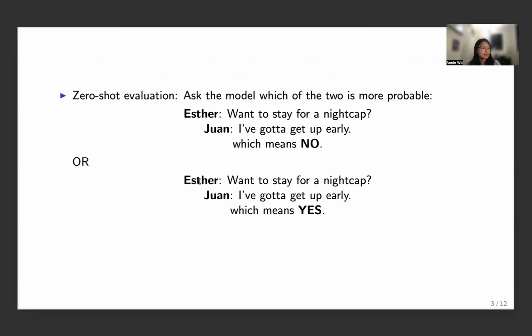In the paper, they test LLMs' abilities to understand implicatures in several ways. One of these is zero-shot evaluation, where we directly ask the model which of these two is more probable. We repeat the exchange, and then we say which means no, or which means yes, in terms of assigning Juan's implied answer to a yes or no.